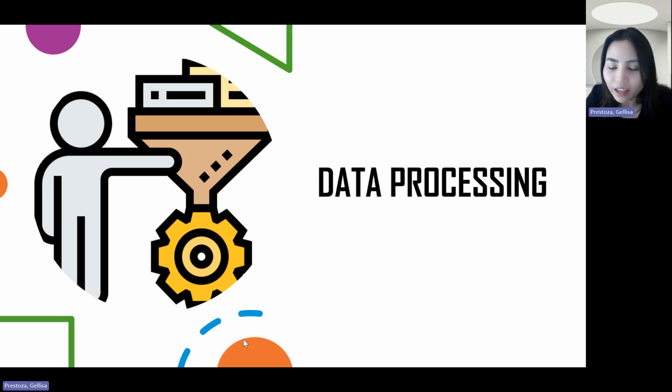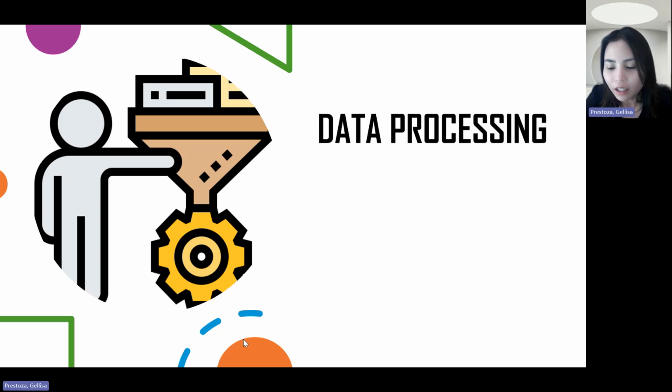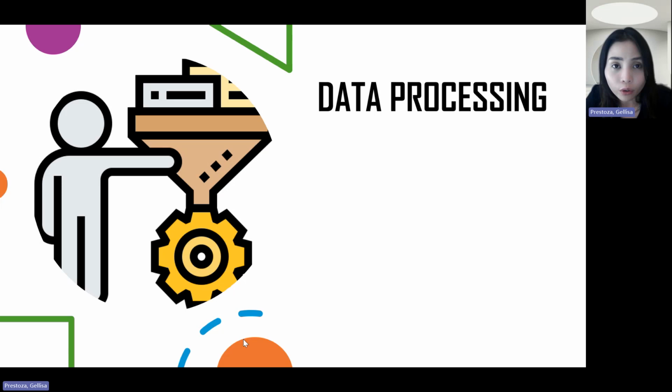So when we say data processing, it is actually the conversion of data into information that is usable. Kaya siya data processing. So this is how we process data to convert that into information that we can use, na magagamit natin for our decision making. So what are the key concepts that we need to understand when it comes to data processing? One is data.